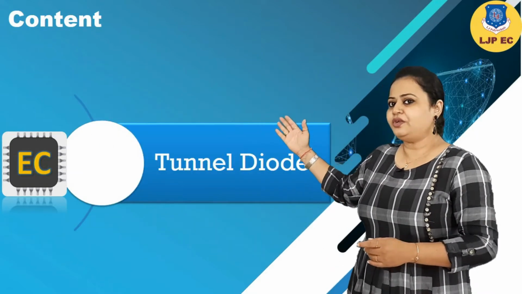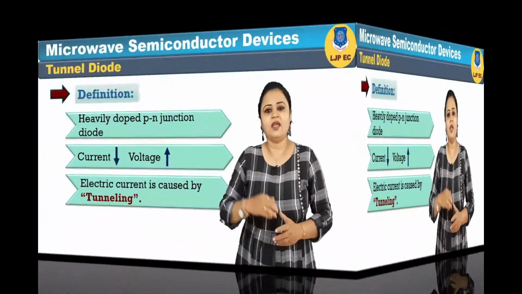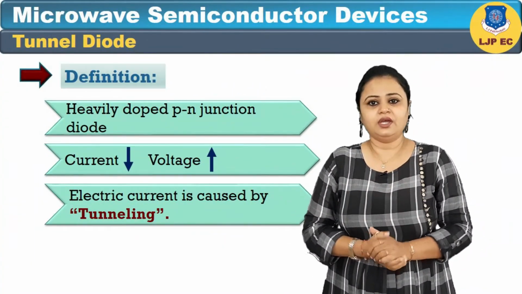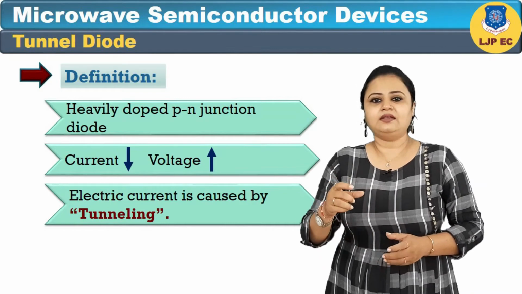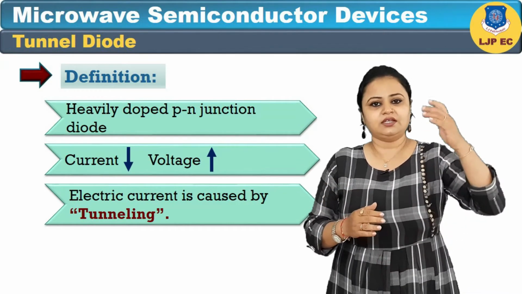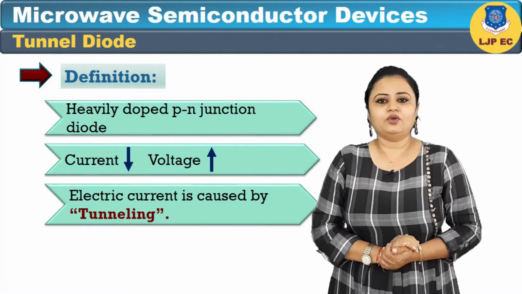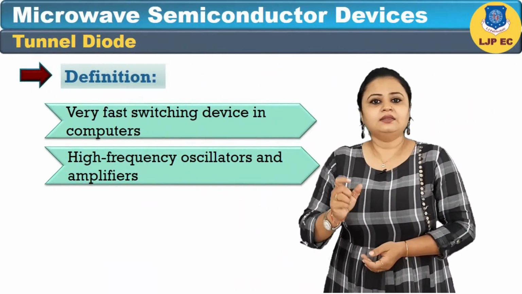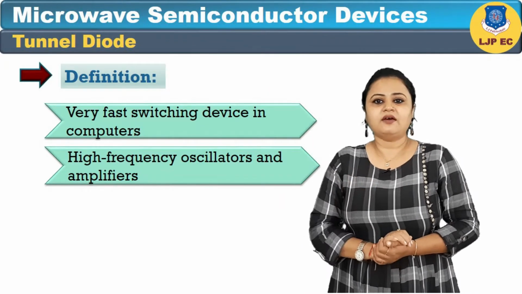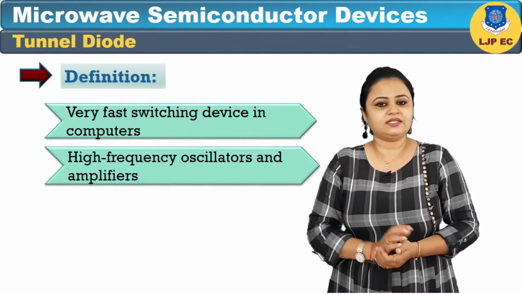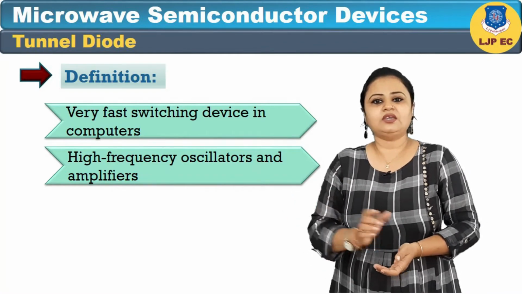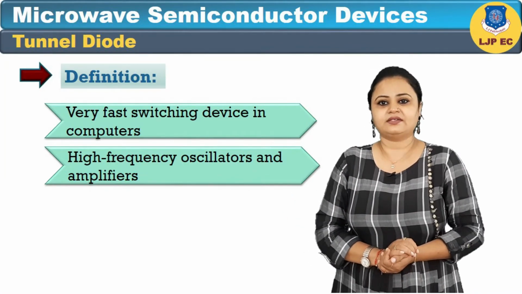Now let us see what we mean by tunnel diode. A tunnel diode is a heavily doped PN junction diode in which electric current decreases as voltage increases. In a tunnel diode, electric current is caused by tunneling. The tunnel diode is used as a very fast switching device in computers. It is also used in high frequency oscillations and amplifiers.